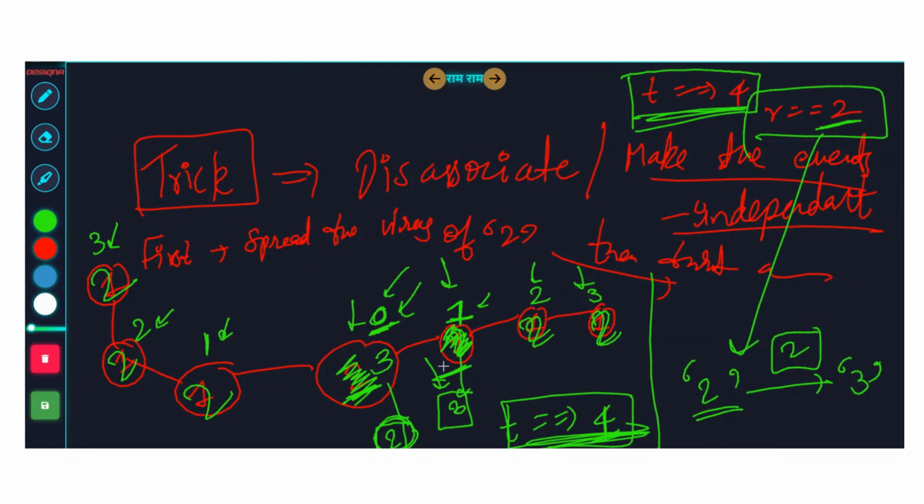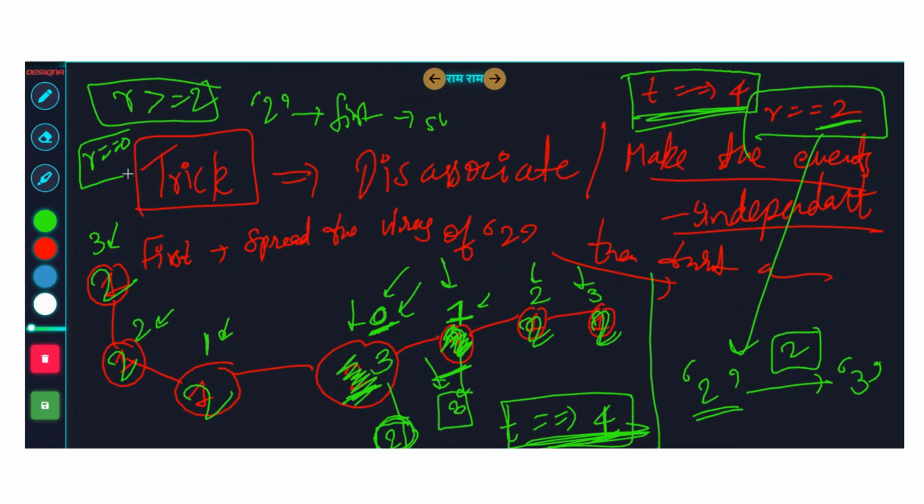Once it becomes 3, it stays 3, it stops spreading the disease. Yes, the other 2s might keep on spreading the disease if the graph was bigger. But the nice thing is that a 2 will always first spread the disease and then it will stop, because the recovery time will always be greater than or equal to 2 in general. If the recovery time is 0, I leave this case up to you. You can think on your own.